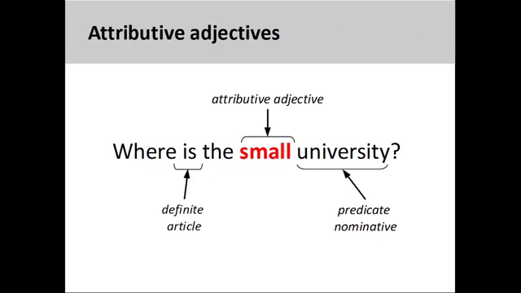Attributive adjectives are different than predicate adjectives in that they appear before the noun they modify. In this slide, the attributive adjective small is placed between the definite article the and the noun university.